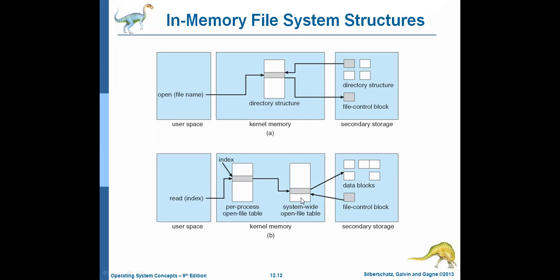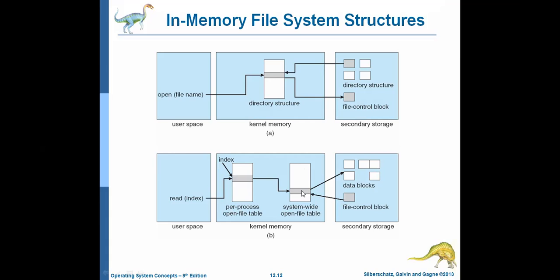The system-wide file table contains all the open files. The per-process open file table contains the files that are opened by that particular process. Once we know the index number, with the help of this index number, we can check all the entries one by one. Once this particular index matches here, automatically the information about that file will be taken from the file control block already.